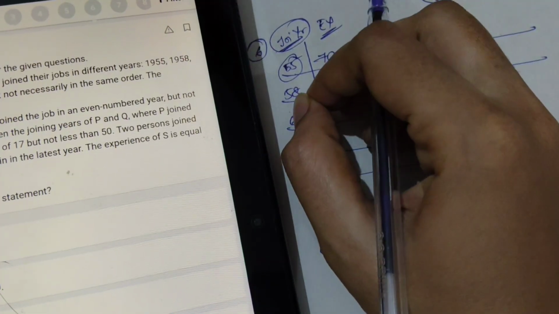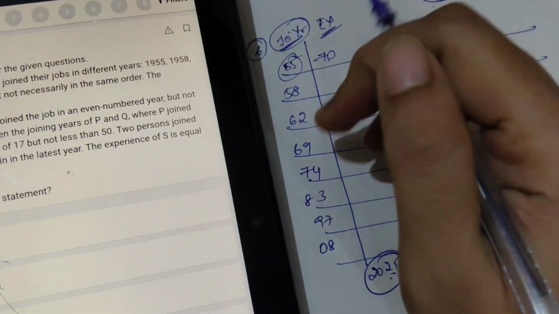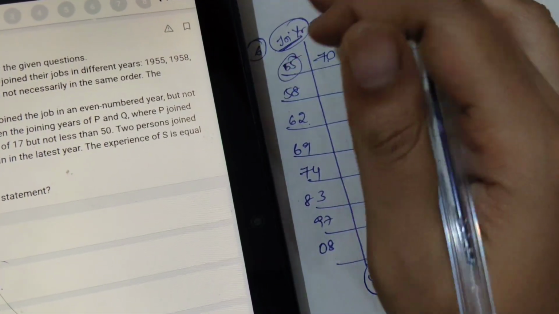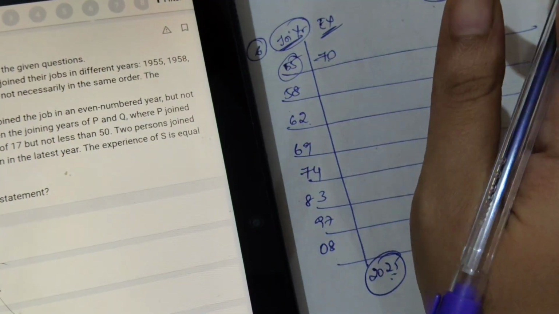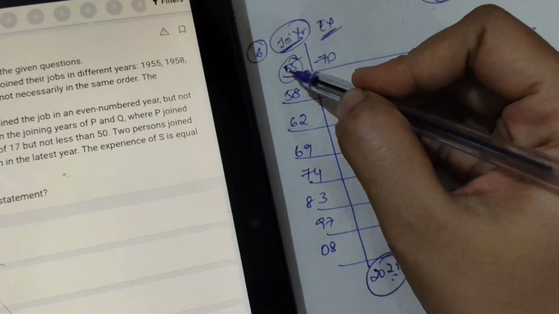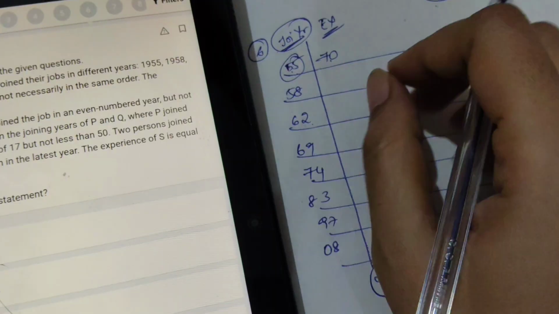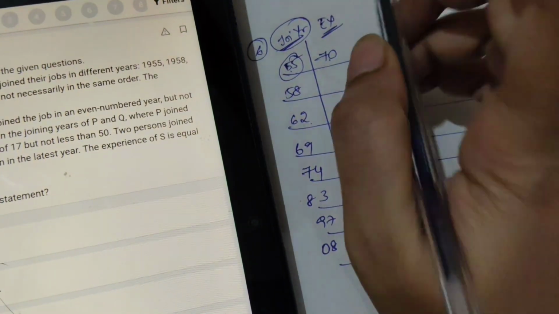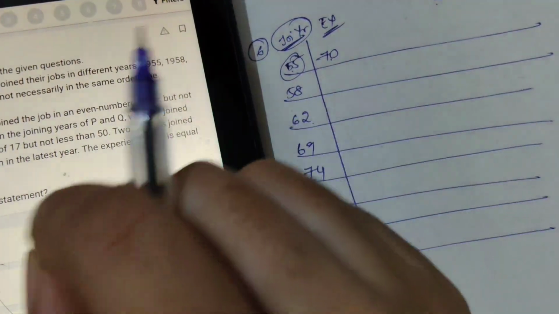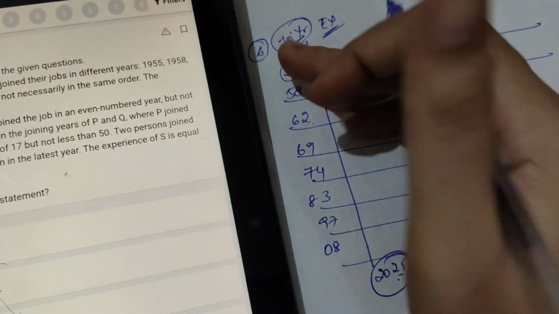So it is better to write years also, okay. Unless you are so confident that you can remember in your mind, then it's okay. But I personally suggest you to write the year also. Hardly it will take 20 to 30 seconds, okay. But if you write it clearly, you can get the puzzle at one attempt, one go.